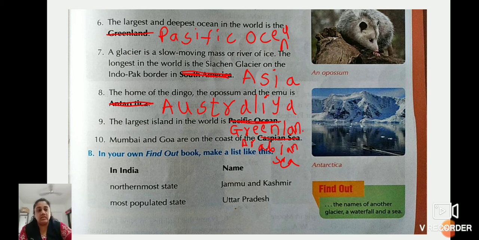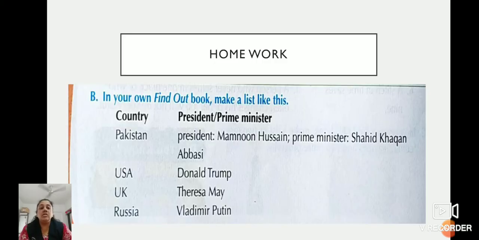Okay? Yes. So this was the homework for you. What you have to do is make a list like this, with two columns. The first is the countries of the world, and then you have to write the president or prime minister. For example, Pakistan. So who is the president?